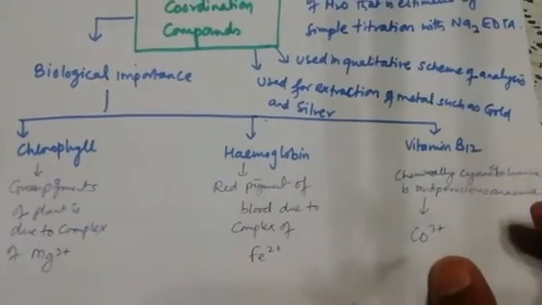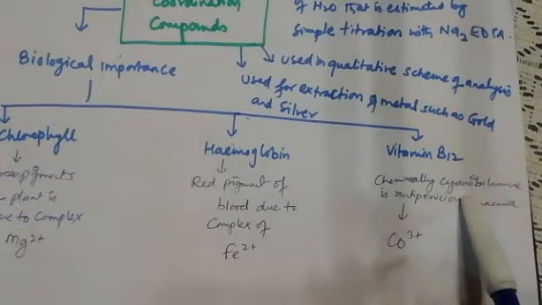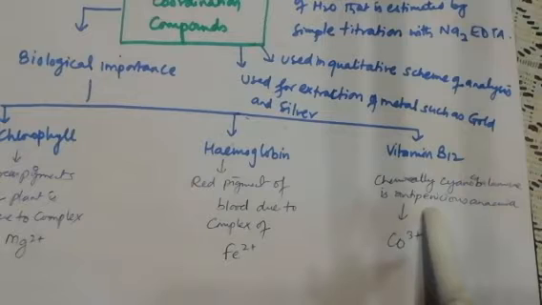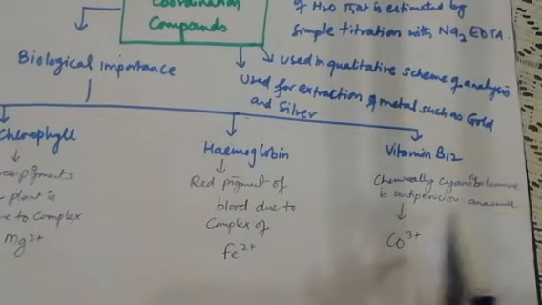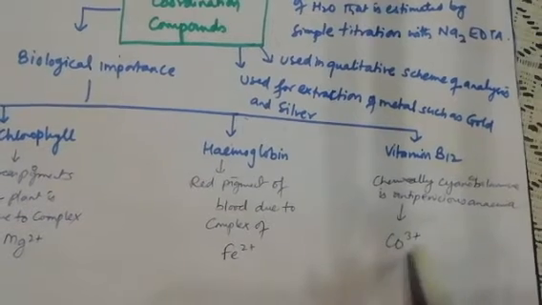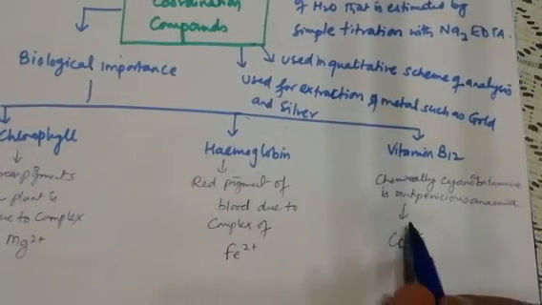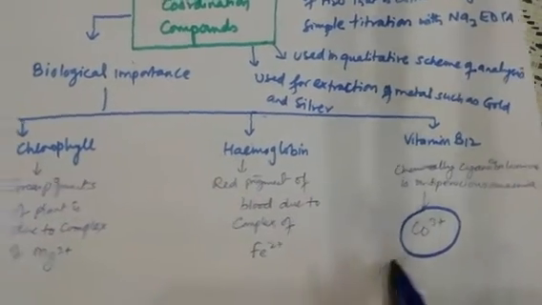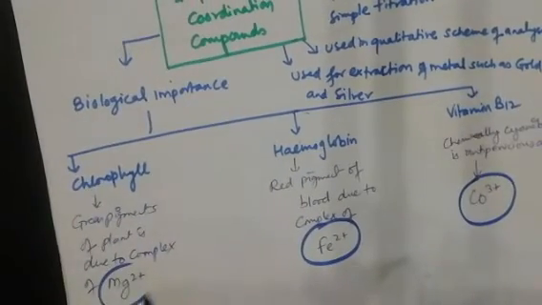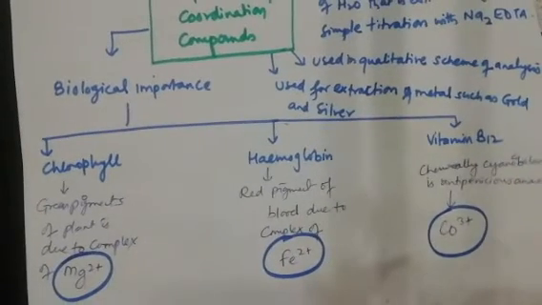Vitamin B12, chemically cyanocobalamin, protects against pernicious anemia, and it is due to cobalt 3 positive. So the question is, which metal is present in vitamin B12: cobalt 3 positive; in hemoglobin: Fe2 positive; in chlorophyll: Mg2 positive.